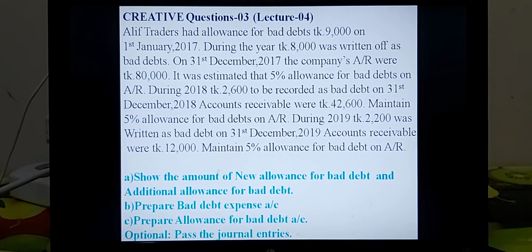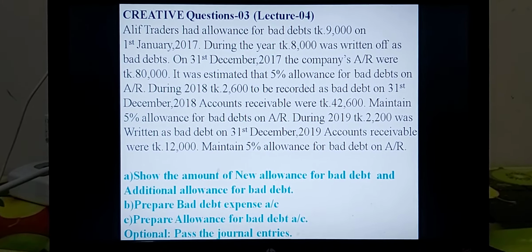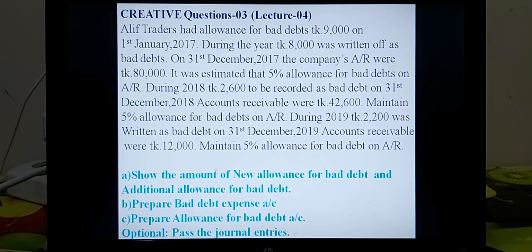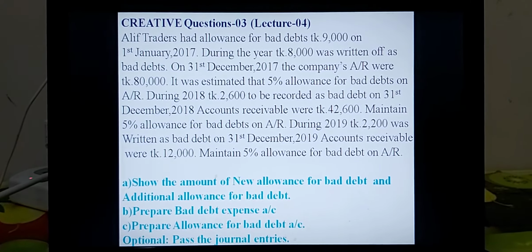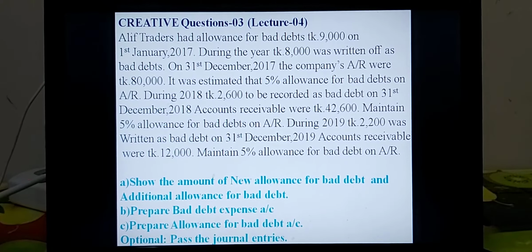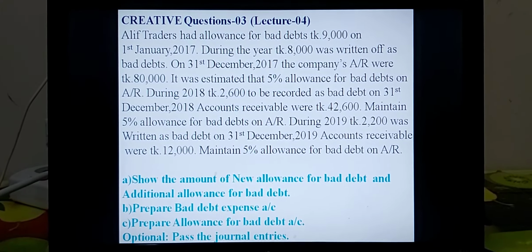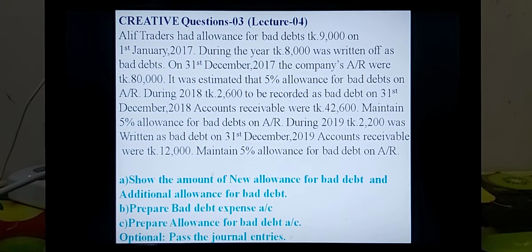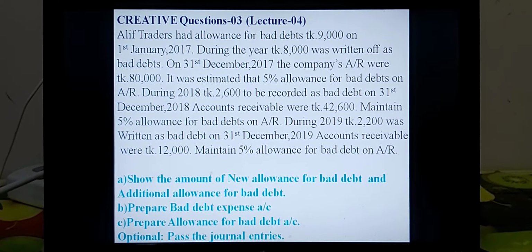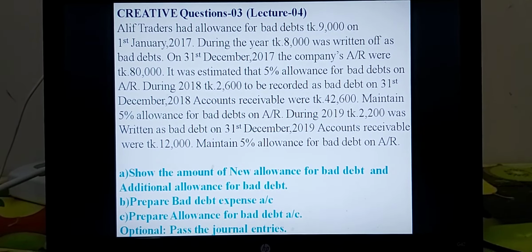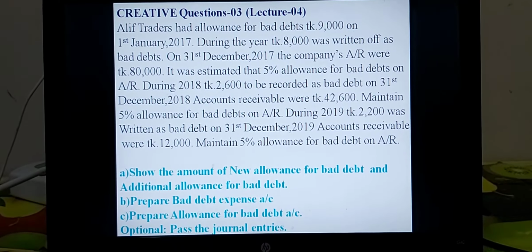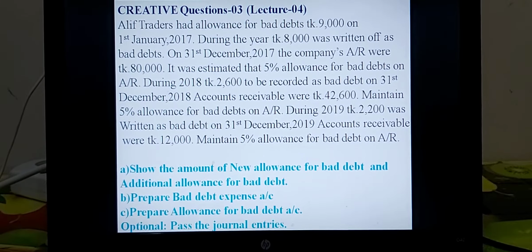During 2018, Taka 2,600 to be recorded as bad debt on 31st December 2018. It is indicated as to be recorded, that is unrecorded or unwritten bad debt. So it will be deducted from the account receivable for calculating the new amount of allowance for bad debt. So maintain 5% allowance for bad debt on account receivable.